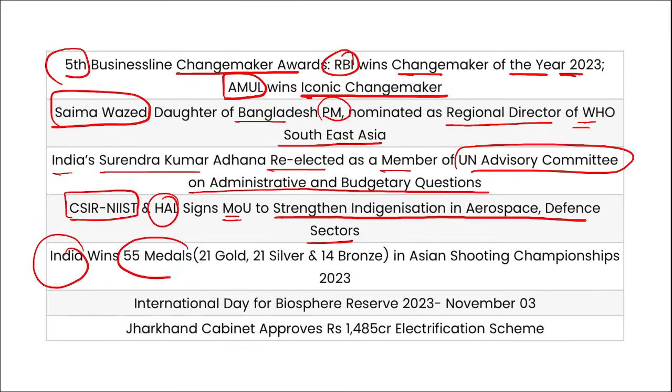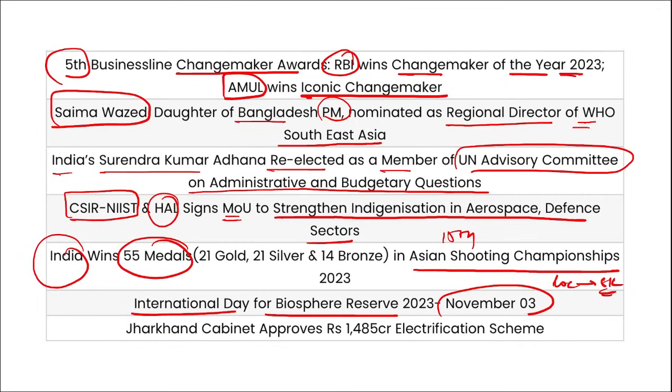India has won a total of 55 medals and secured second position, whereas China secured the top position in the 15th edition of the Asian Shooting Championship 2023. The location where this was held is South Korea. Then International Day for Biosphere Reserve on 3rd of November, and the Jharkhand cabinet approved 1485 crore rupees for the electrification scheme. So friends, these were your important current affairs for these 2 days.